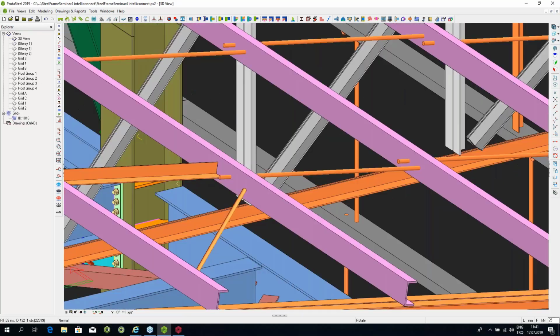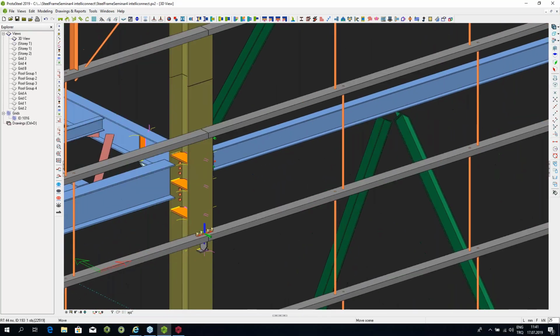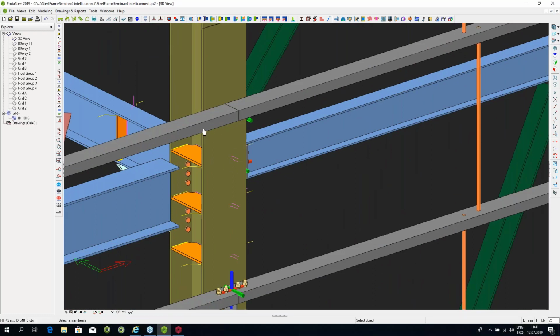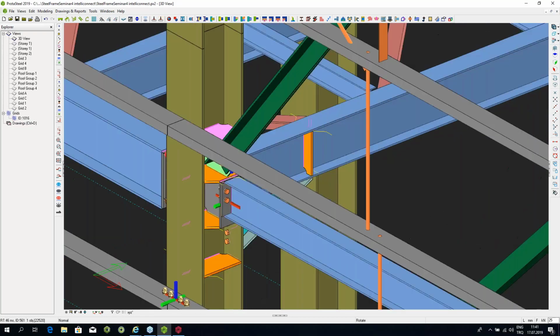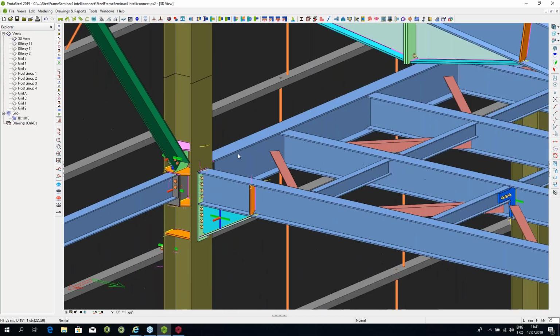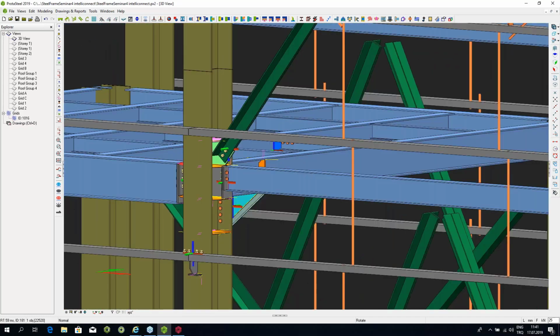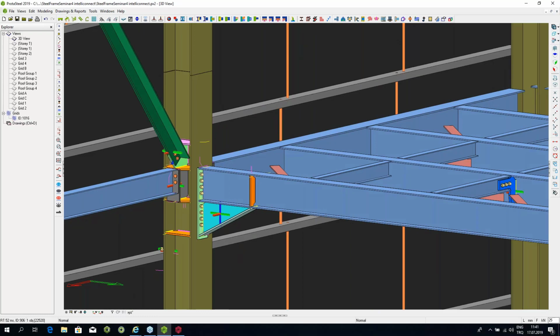And the other side, I can go and I can create, for example, I can go to this side and I can create my beam connection with the column with these stiffeners, and it's as simple as that. So this very difficult joint, as we can call it, which has incoming beams from both sides, which has a vertical bracing coming in as well, is easily modeled with a few clicks of the mouse.